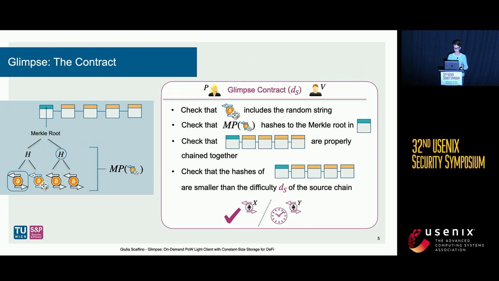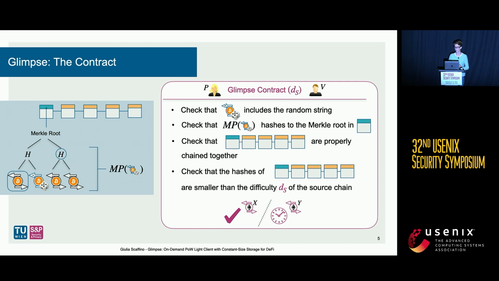Let's zoom in and let's see what the contract actually does. It checks that the random string is indeed included within the transaction to be verified. It checks that the Merkle proof hashes to the Merkle root in the blue block header, checks that all block headers in the proof are properly chained together, and finally checks that all hashes of block headers are smaller than the proof of work difficulty of the source chain.